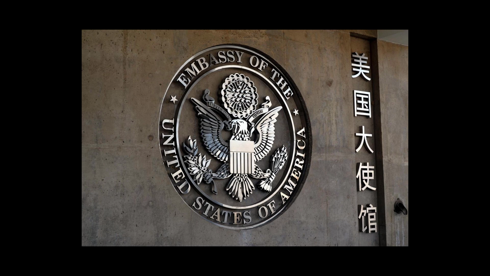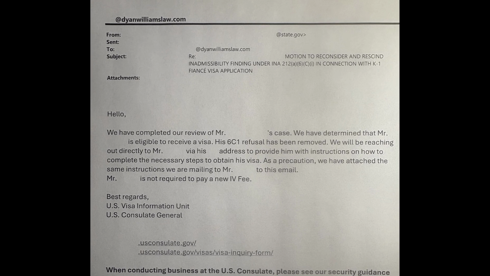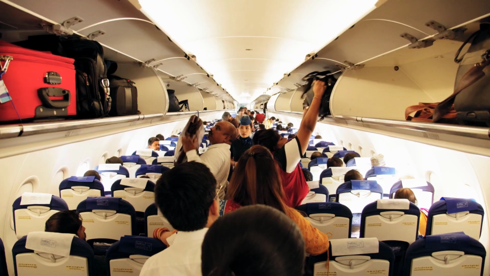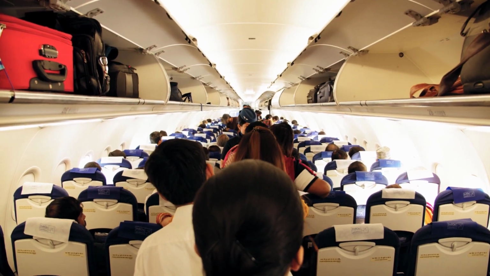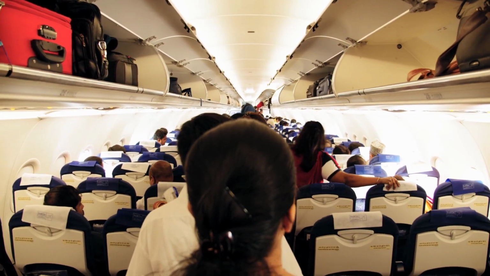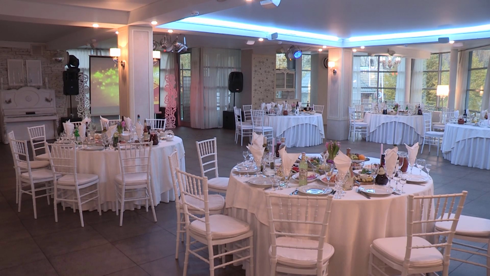Thankfully, it did not take long for the U.S. Consulate to make a positive decision. 10 days after receiving the motion to reconsider, the U.S. Consulate sent an email notice stating it removed the 6C1 bar and provided further instructions for the K-1 visa process. The applicant completed the next steps and, 3 months later, received the visa for lawful admission to the U.S. in K-1 status. Within 90 days of the K-1 visa holder's arrival in the U.S., he and his U.S. citizen fiancé married and began their life together.